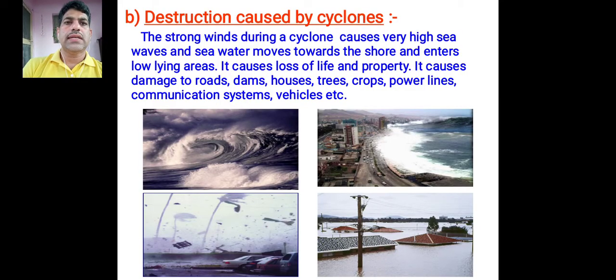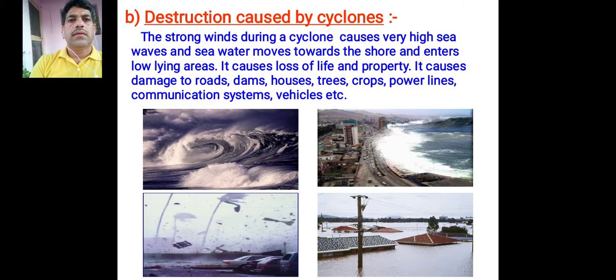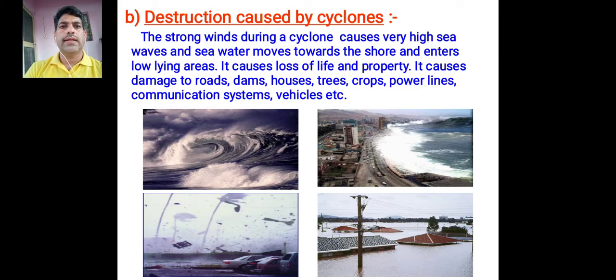Now, destruction caused by cyclones. The strong winds during a cyclone cause very high sea waves and sea water moves toward the shore and the center low-lying areas. It causes loss of life and property. It causes damage to roads, dams, houses, trees, crops, power lines, communication systems, vehicles, etc.